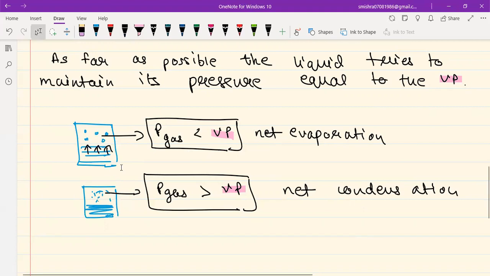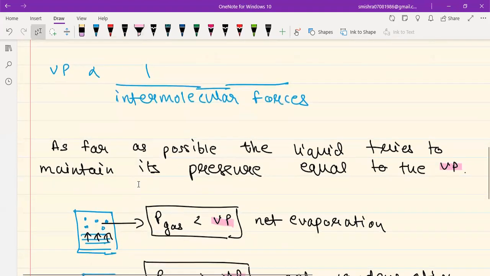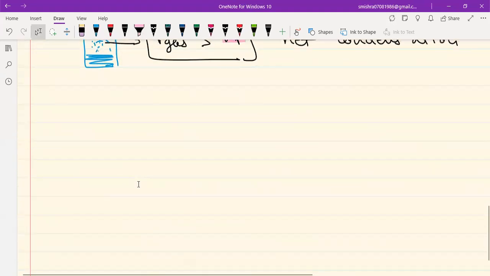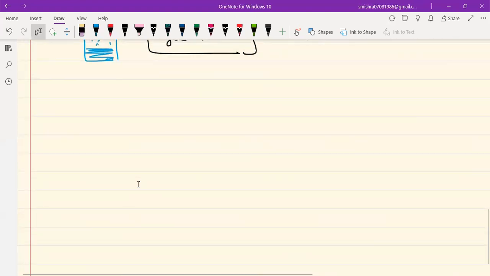So liquid will want to maintain its pressure equal to the vapor pressure as far as possible. Now, this phrase is also super duper important, as far as possible. So what is the meaning of this as far as possible? Let's quickly try to understand this with the help of some examples.